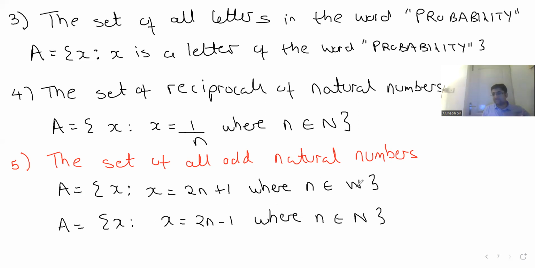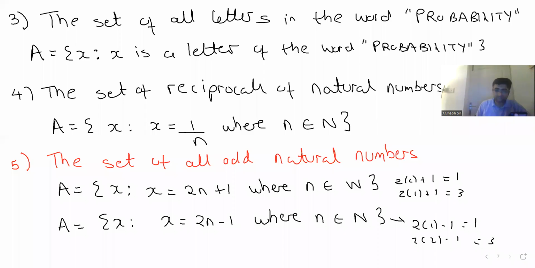Why? See, whole numbers begin with 0, right? So यहाँ पे क्या होगा? 2 times 0 plus 1 will give you 1. 2 times 1 plus 1 will give you 3. Here, the first natural number is 1. So 2 times 1 minus 1 is 1. 2 times 2 minus 1 is 3. So both these answers are right. Till here, does any child have any doubt at all? Yes or no? No, sir. Fantastic. Make a note. So guys, now that the concept is done, let's try out some questions.